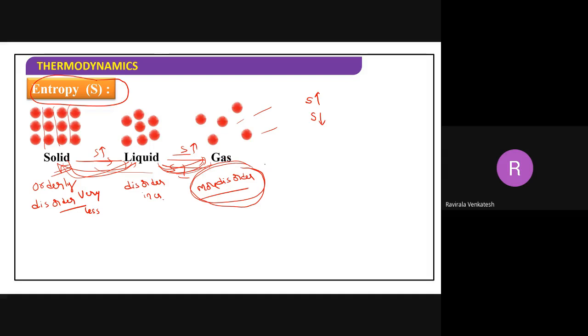Whether water converts into gas, yes, spontaneously, because entropy is increasing. So definitely it is possible, it is spontaneous. Based upon the entropy values, we can predict whether a reaction is spontaneous or not.